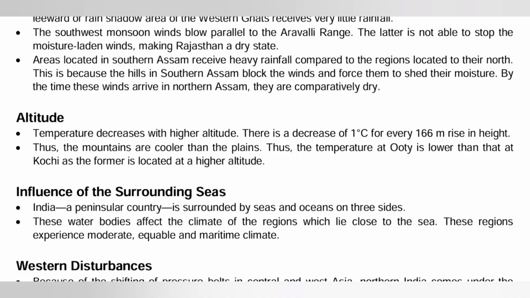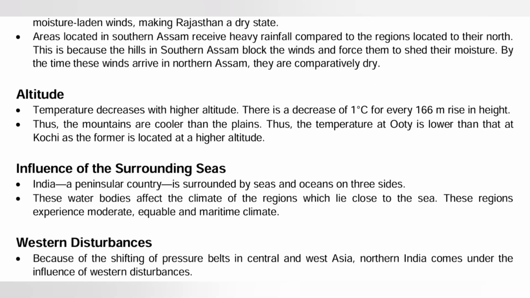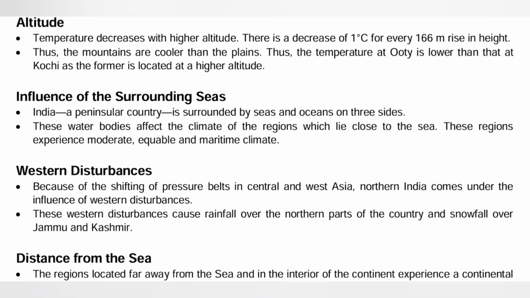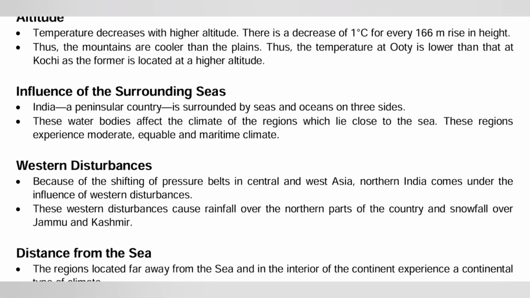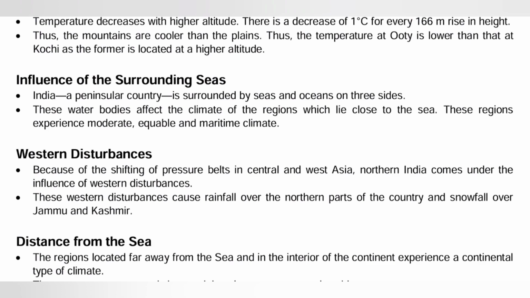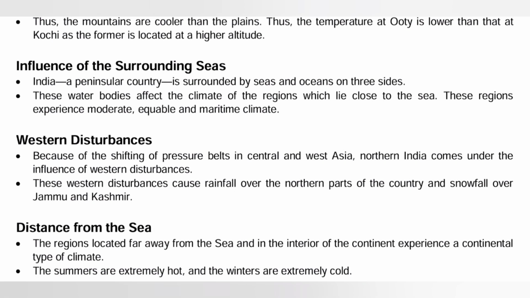So the water body affects the climate. As you know, the land near the sea experiences a moderate climate, a Mediterranean climate, whereas it does not get very hot in summer and very cold in winter. Western disturbance. Now, what is a western disturbance?